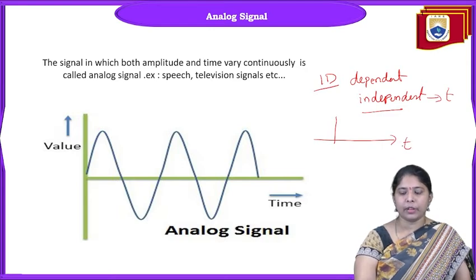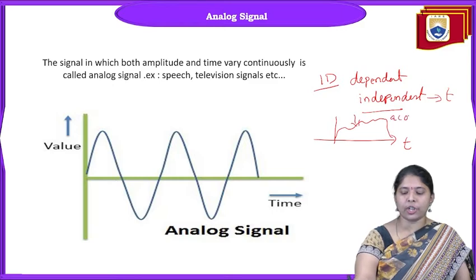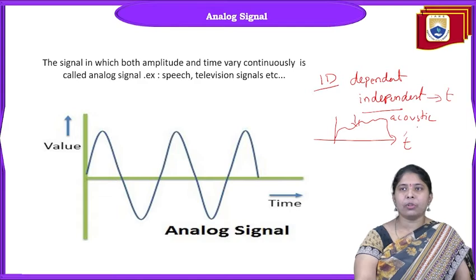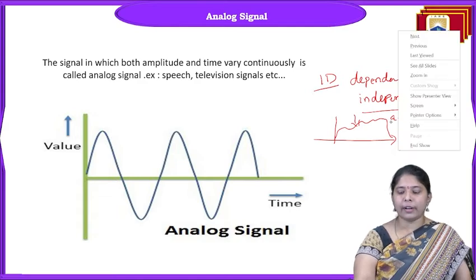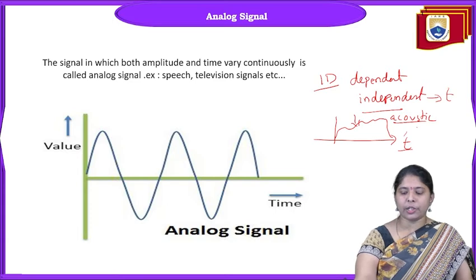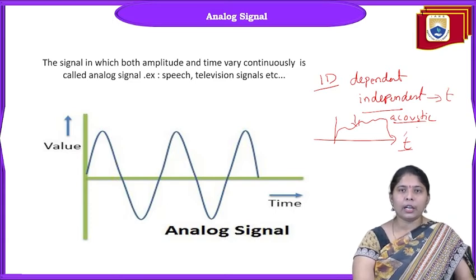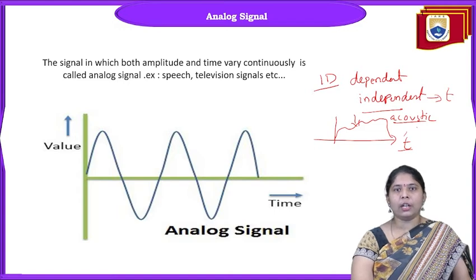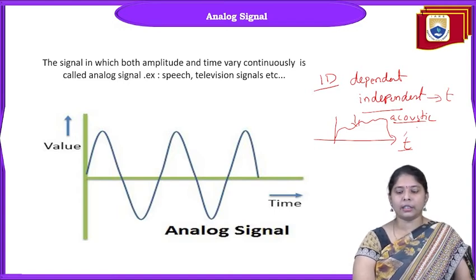On the x-axis is time, and the y-axis is acoustic pressure. We are measuring the acoustic pressure as the sound signal, and that depends on time. Time is the independent variable and acoustic pressure is the dependent variable. So any type of signal has one independent variable and one dependent variable. The independent variable is always time. With respect to time, we are measuring some type of energy. The measurement of energy is called a signal.